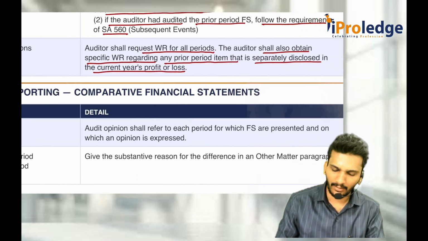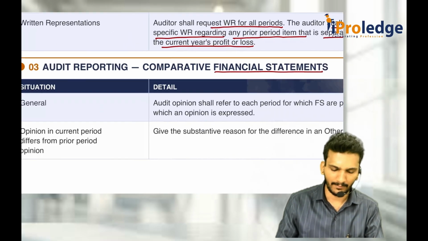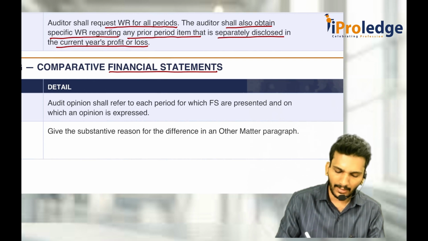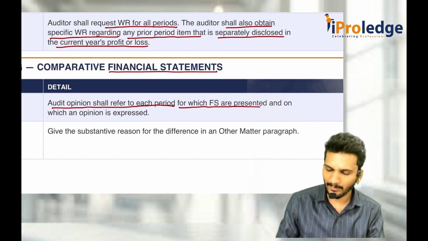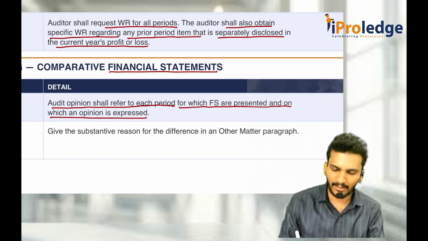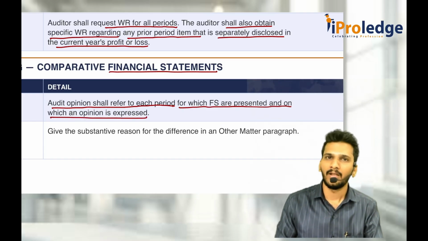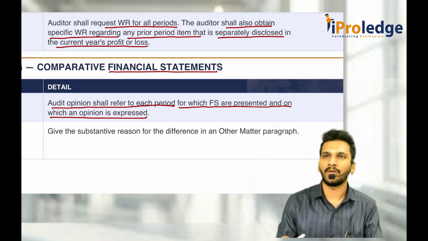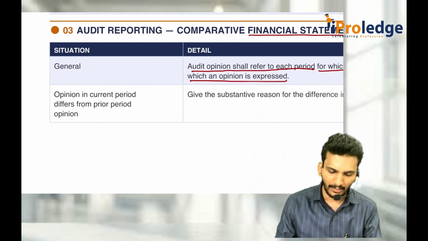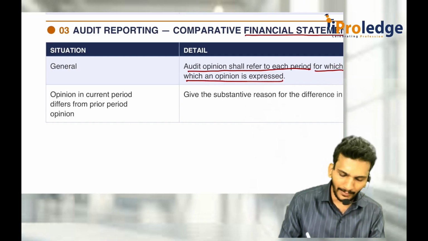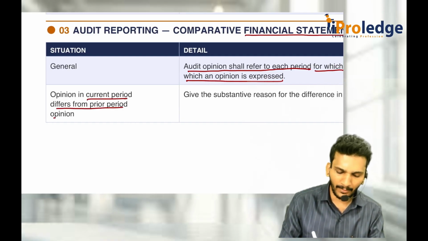Now we are coming to comparative financial statements. The audit opinion shall refer to each period for which financial statements are presented and on which an opinion is expressed. That means, if the auditor audited 25-26 and 24-25, separately you have to refer to it in the auditor's opinion. And what if the opinion in the current period differs from the prior period opinion?